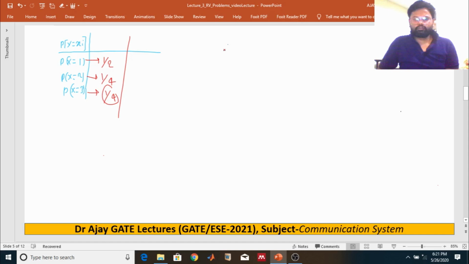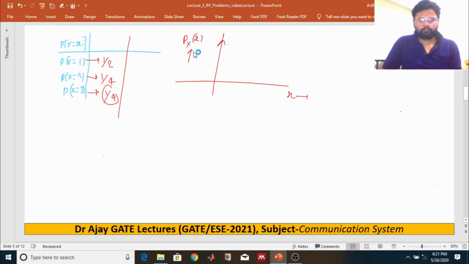Now we are going to sketch the probability mass function graph, X versus probability. The probability mass function has values 1, 2 and 3. So it is half, and what about this one? Probability of X equal to 2 and 3 will remain the same, 1 by 4 and 1 by 4. So we have to sketch the cumulative distribution function graph.